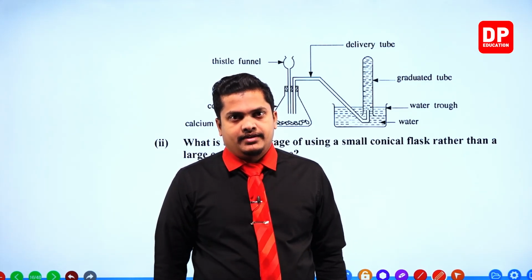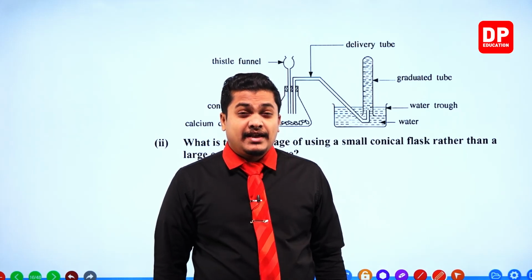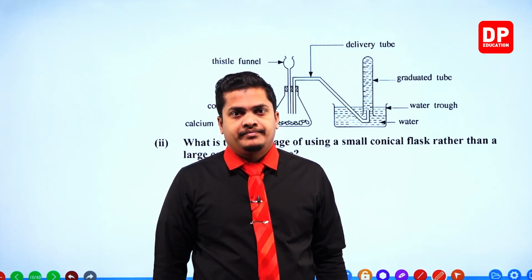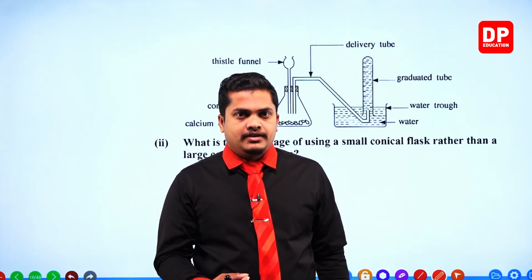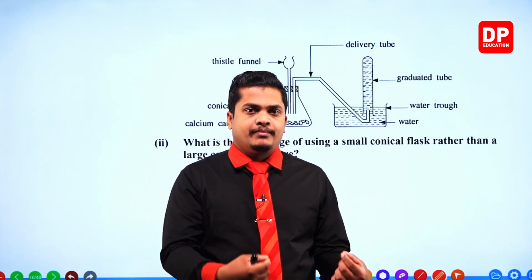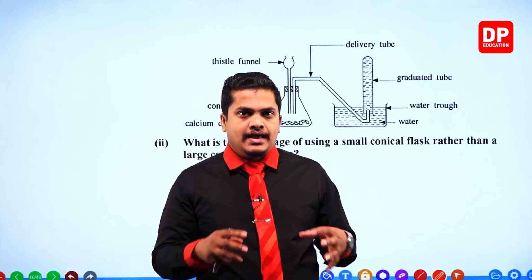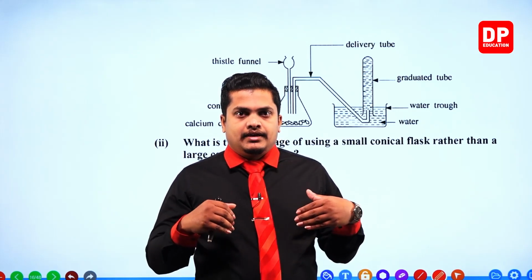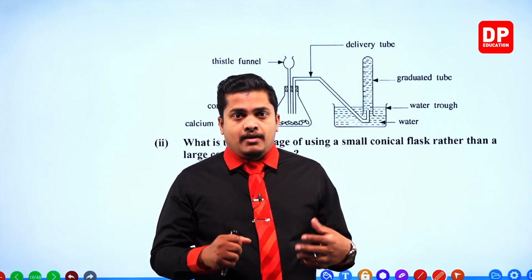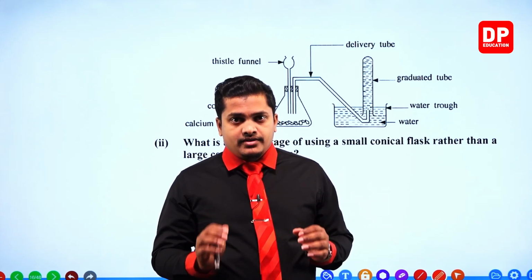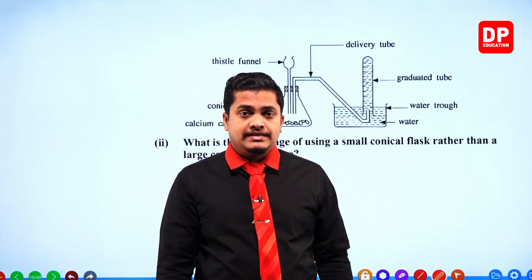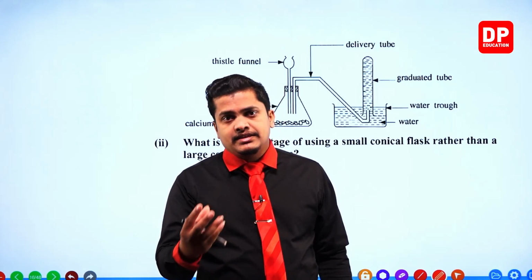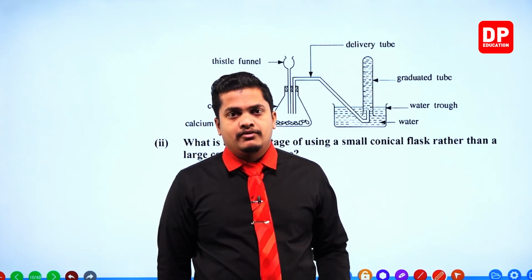Also, it will take much longer to react. By taking a smaller conical flask, we can speed up the chemical reaction, and the purity of the gas sample is also going to increase.